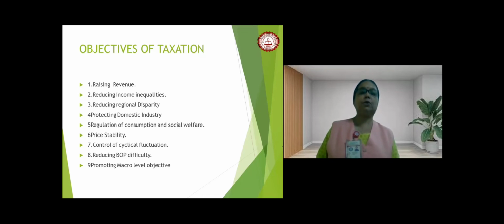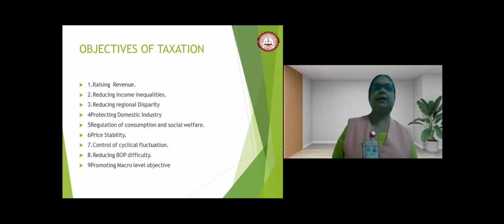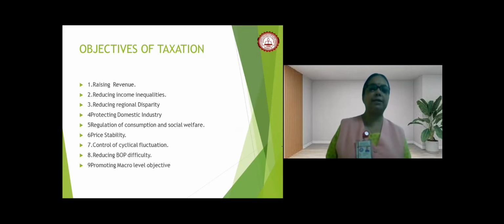And also, another objective we can discuss here is that it should be able to reduce income inequalities. Inequalities of income have been accentuated and have been existing in the nation right from the independence till today. So the income inequalities have to be reduced. They have to be eradicated. And for that, equal distribution of income and wealth.